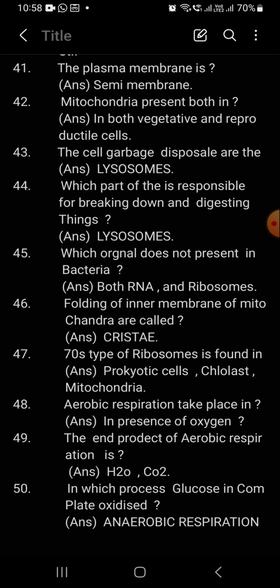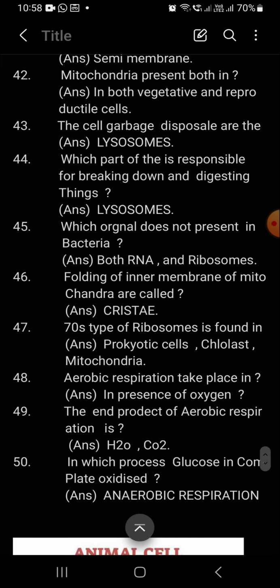So only selected materials are allowed inside, it does not allow everything, and you should not throw out the plasma membrane. That is the main thing. Mitochondria are present both in vegetative and reproductive cells.